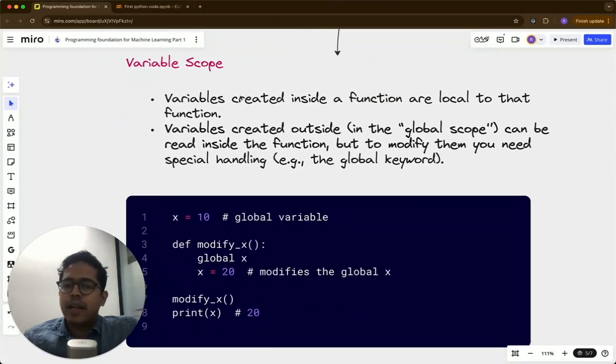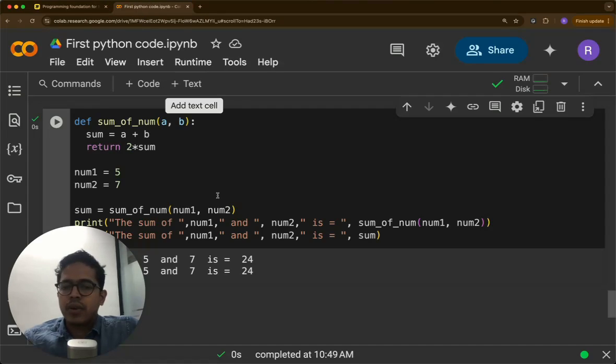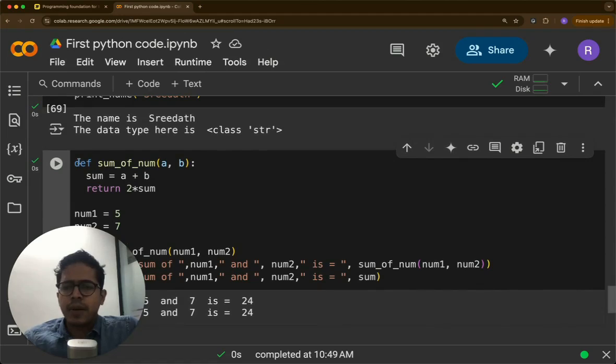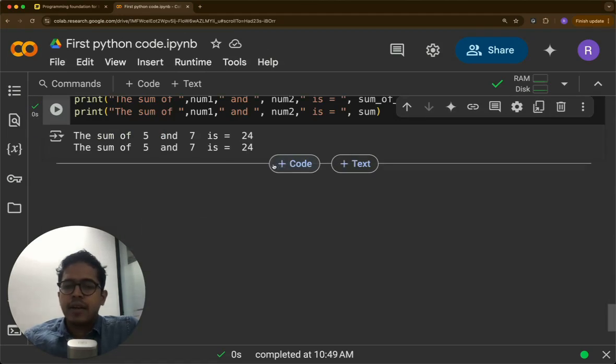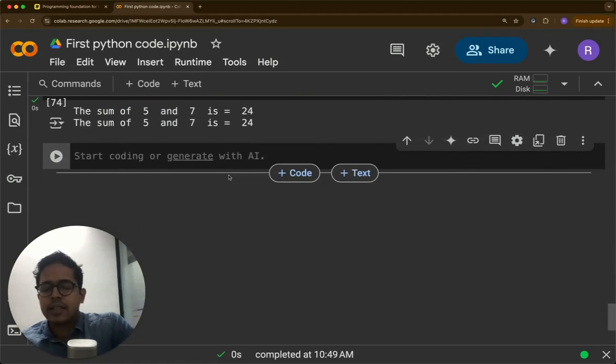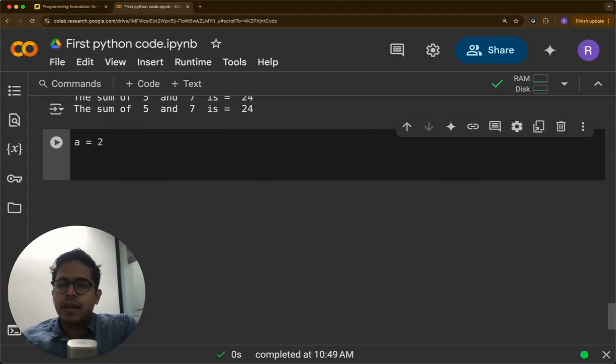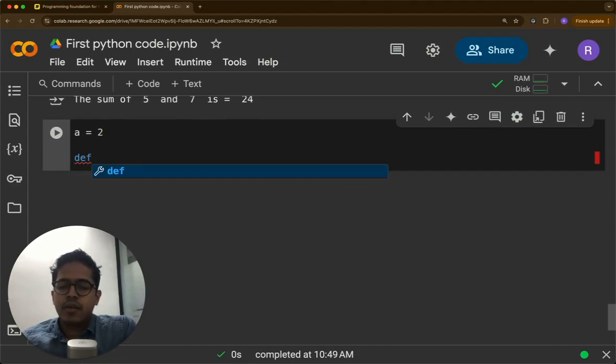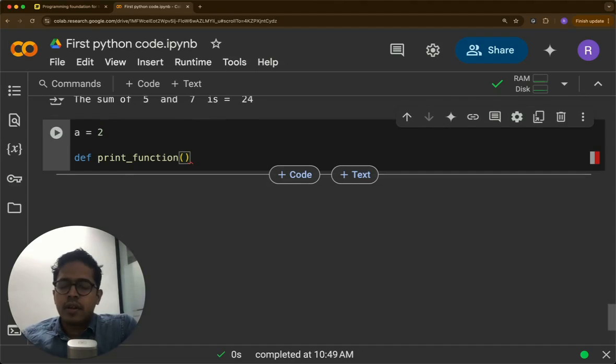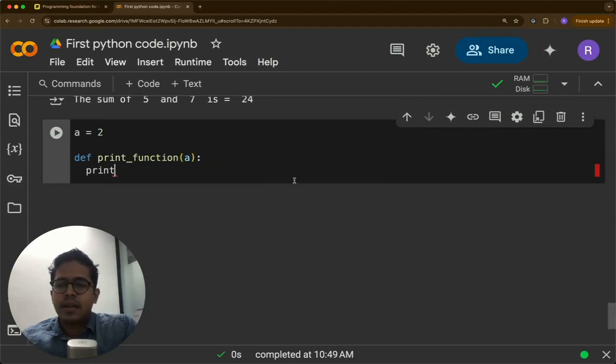Then there are global and local variables. So what we can do here is display how variables can reside only inside a function and sometimes only outside the function. So let's say a equal to 2. Okay. Then let's say define print_function where it prints the value of some variable that is being passed. Let's say this variable name is x.